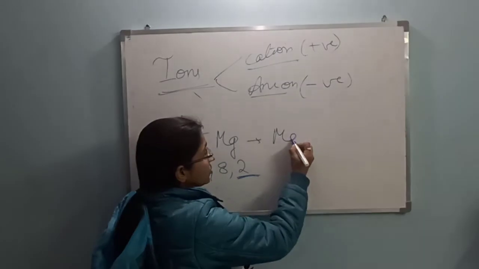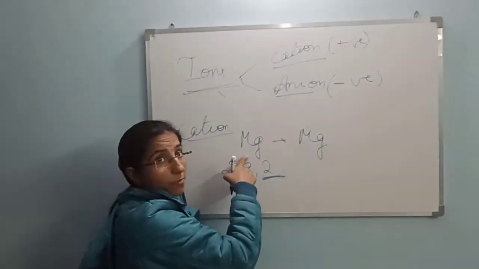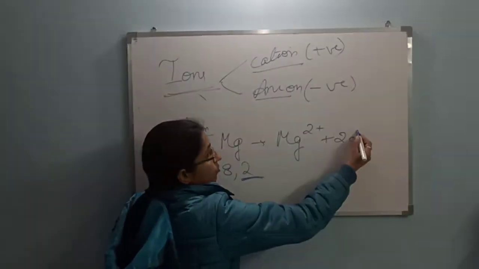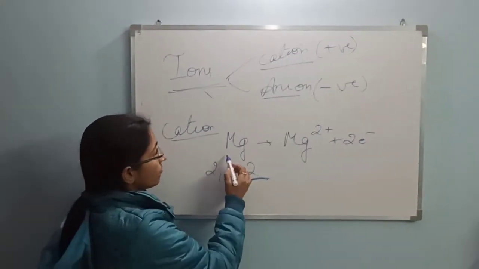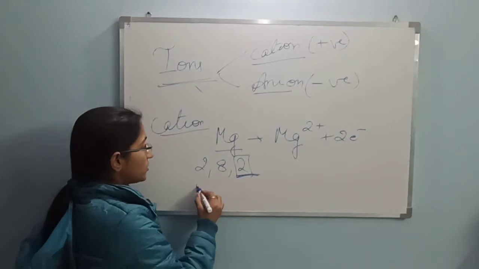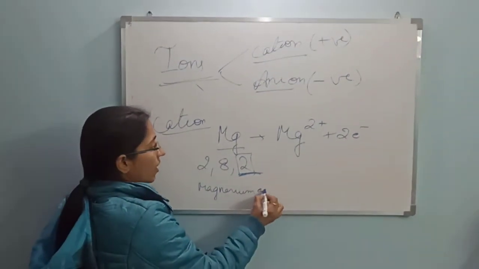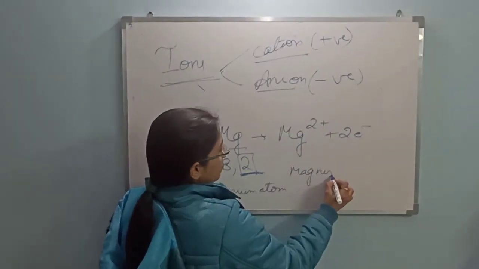So magnesium is going to lose 2 electrons, meaning 1 atom of magnesium will lose 2 electrons. Before losing electrons it is called the magnesium atom, and after losing electrons it will convert into the magnesium ion.